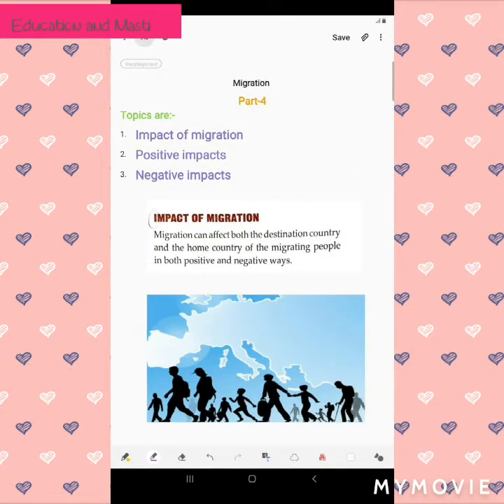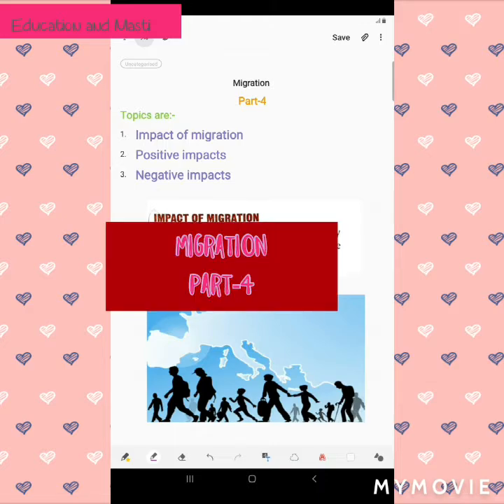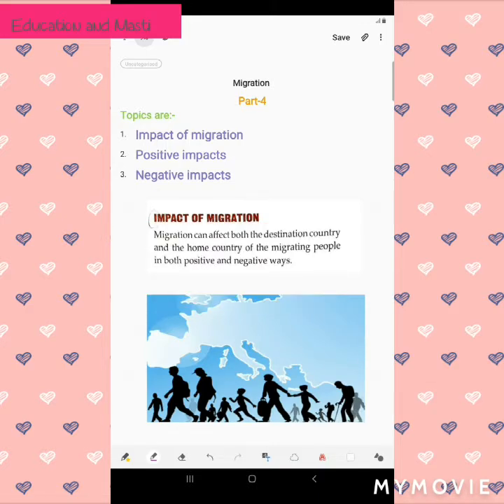So today we are going to start with the last part, that is part 4 of our geography chapter of migration. In this the topics we are going to deal with are: first, impact of migration; second, positive impacts; and third, negative impacts. So first let me explain you what we are going to read.